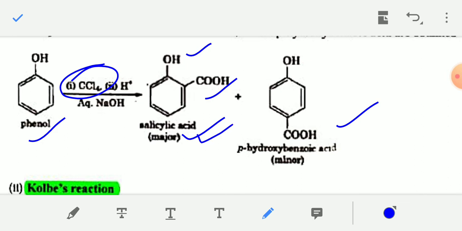So if phenol is treated with carbon tetrachloride in presence of NaOH, sodium hydroxide solution, and in the second step you add dilute acid, then finally you will get salicylaldehyde. While if the reaction is carried out between phenol and carbon tetrachloride, then the product is salicylic acid.